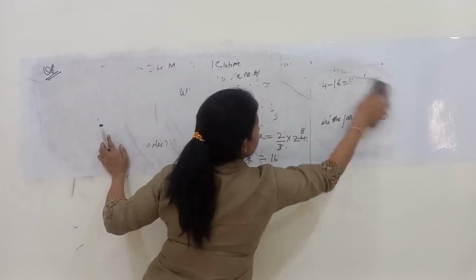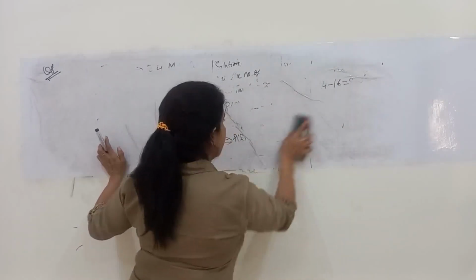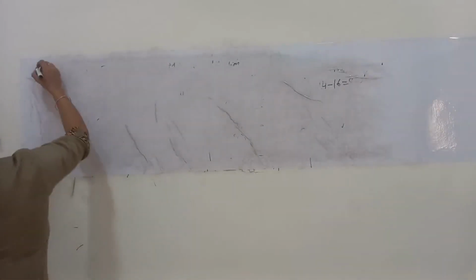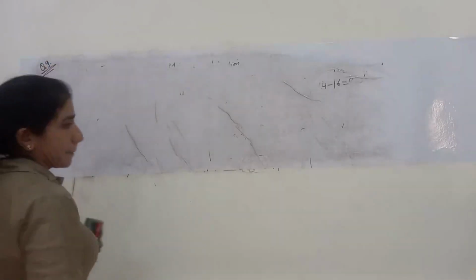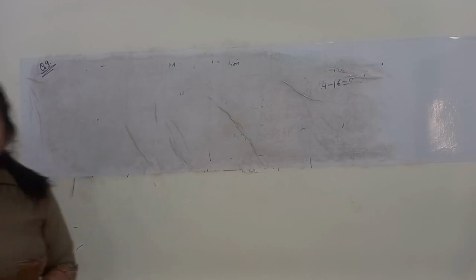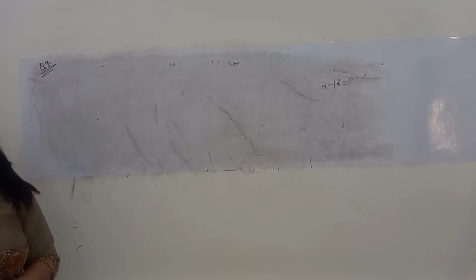Switching on to the next question. Question number 9. It is saying that in a deck of 52 cards, there is an event E that a card is drawn and it is not the ace of hearts.